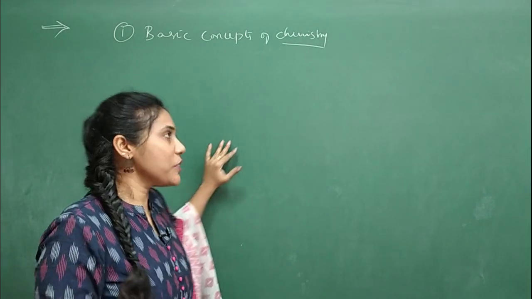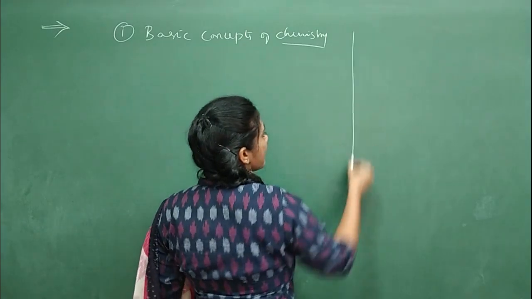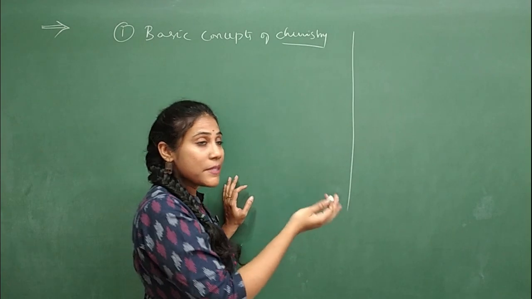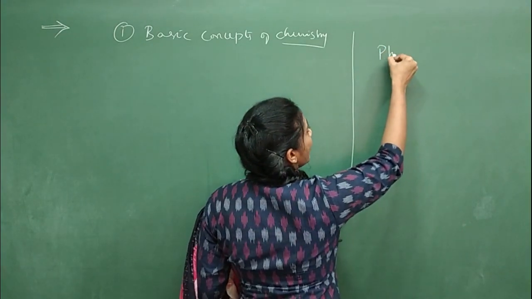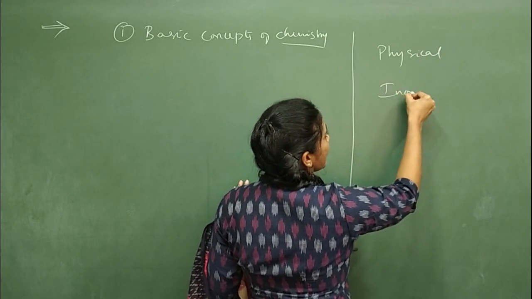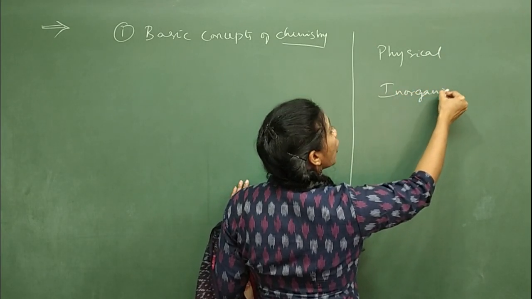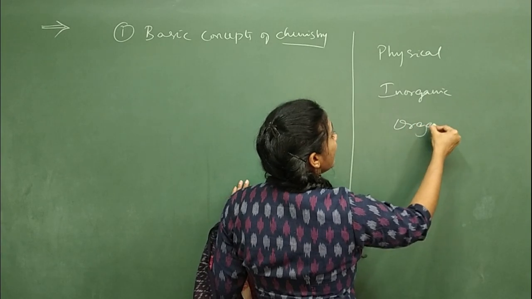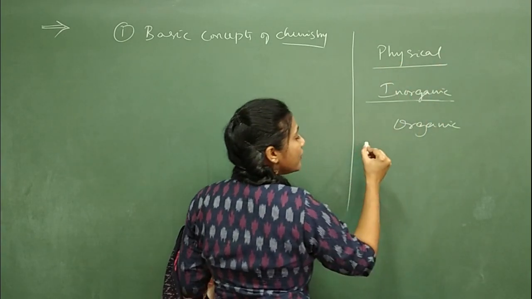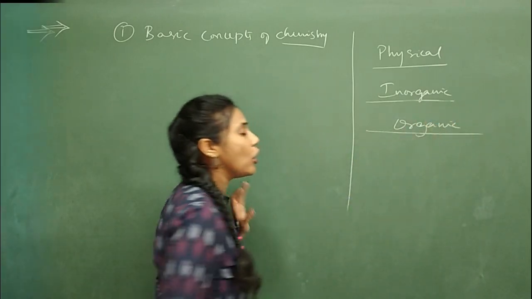All these chapters come under different branches of chemistry. Chemistry is divided into physical chemistry, inorganic chemistry, and organic chemistry. A few chapters come under physical chemistry, a few under inorganic, and a few under organic.